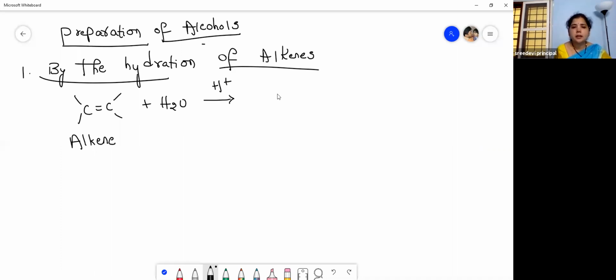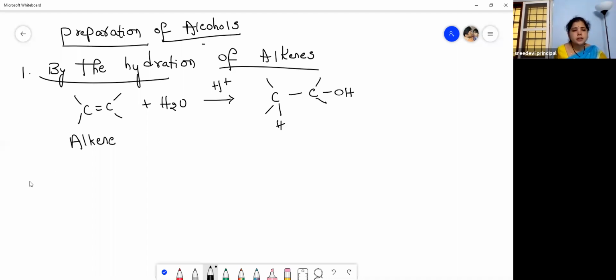So you will get an alcohol. So what do you get? You will get an alcohol, C, then single bond. So this is H, right? And then this is CH2OH, right? This is an alcohol. What is this? Alcohol by the hydration of alkenes. I will show you an example for this.